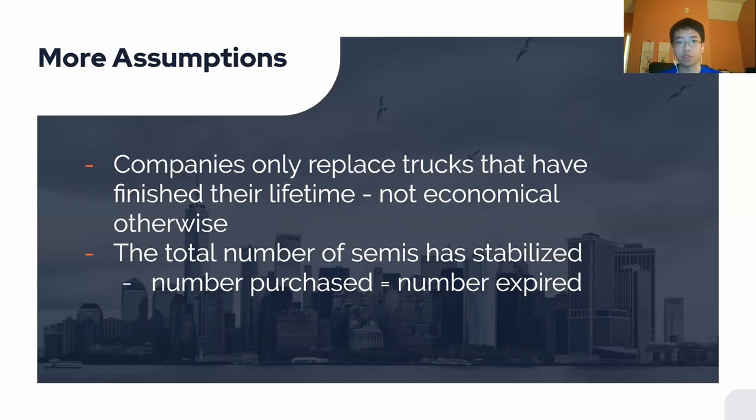The first is that companies will only replace trucks that have finished their lifetime. After all, they'd be losing money otherwise. And the second was that the total number of semis has stabilized. This was supported by our data and allows us to make the very useful assumption that the number of trucks purchased in each year is equal to the number that expire in that year.